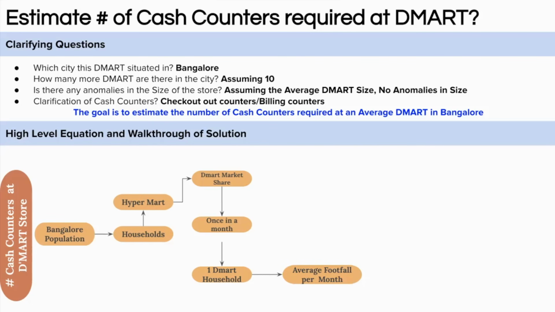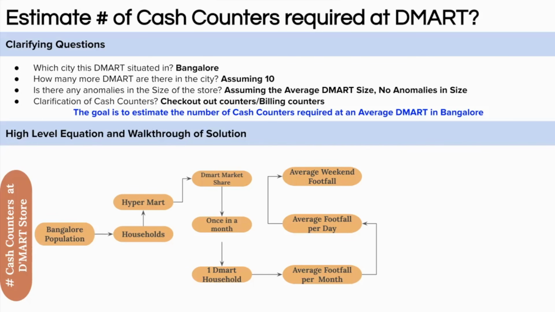From here, we can calculate the daily average footfall. On weekends, more people come to DMART, so we can take a multiplier factor. Right. So on weekends, we can assume something like 2x, twice the number of people who come on a daily basis come on weekends. So there is a 2x multiplier factor we are considering here. So till now, we have estimated the footfall on a weekend at a DMART.